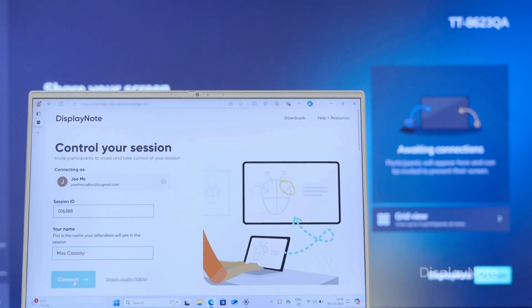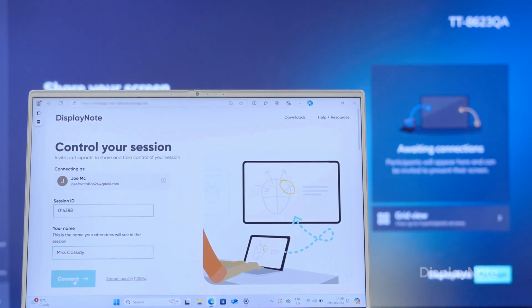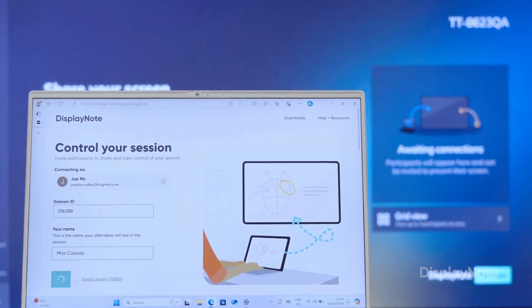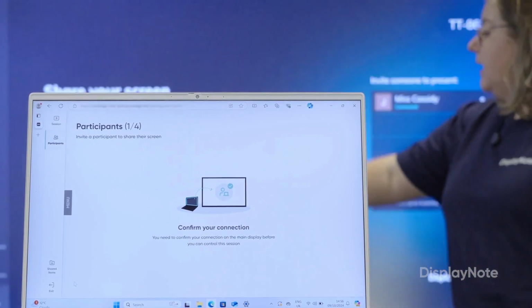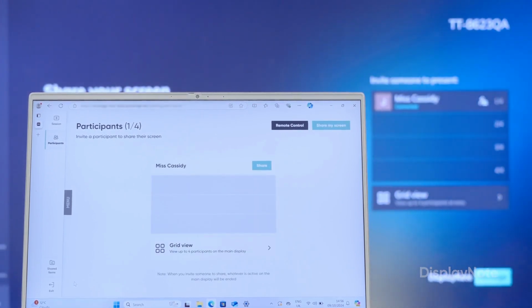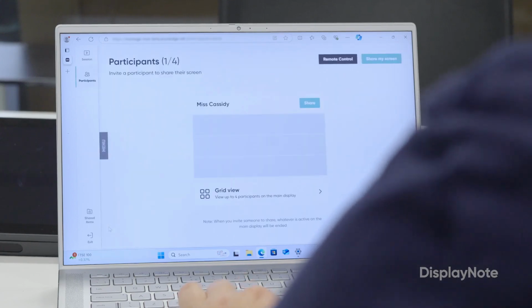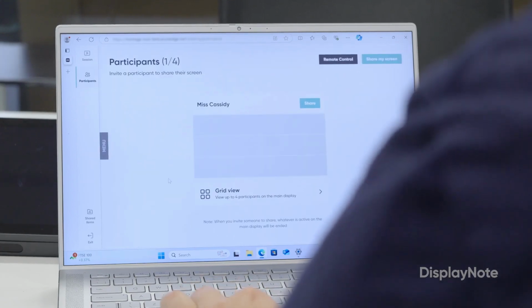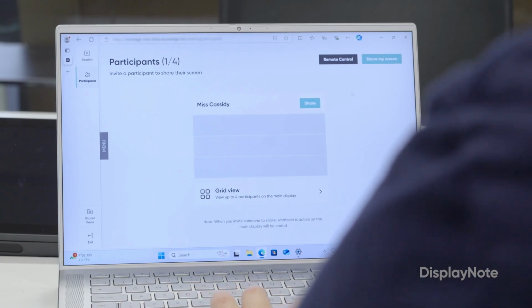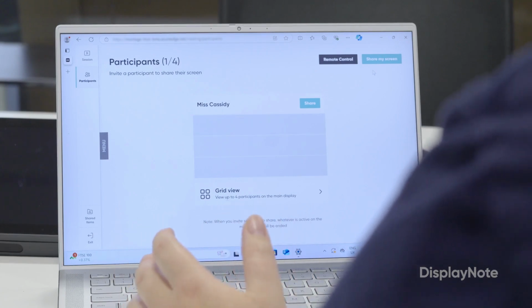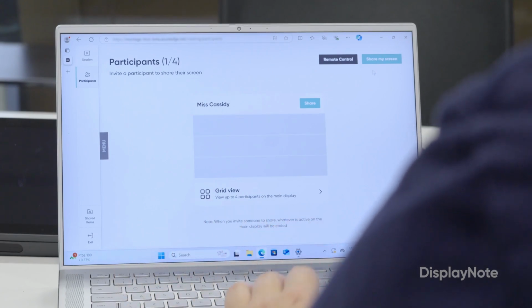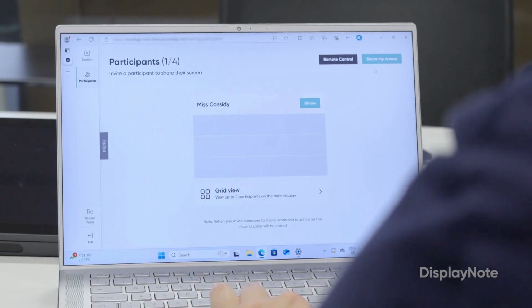For first-time joiners, you'll be asked to confirm you're the teacher the very first time you connect to control your session. And you'll see here on the main display, I need to confirm I am the teacher. You'll now be greeted with more tools at your disposal. Firstly, you'll see that even though moderator mode is enabled, I still have my Share My Screen button. We've excluded the educator from moderation, so you no longer need to invite yourself from the main display to share.